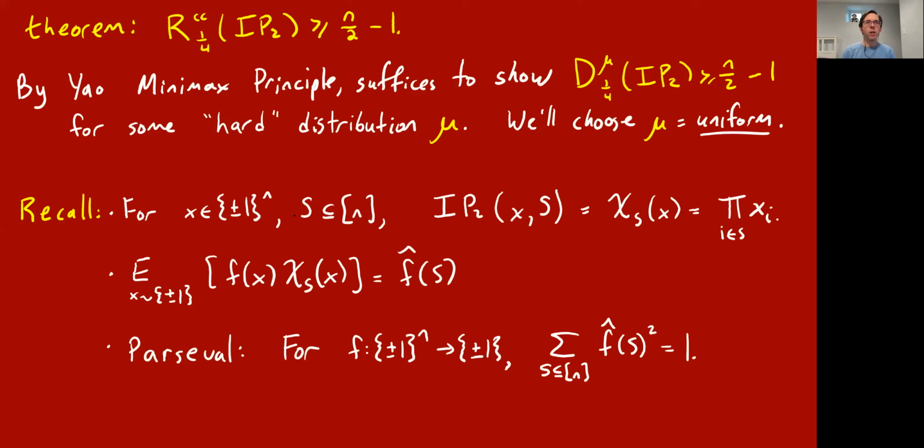So just to recall a few things about this problem, we're going to think about it in this way, where Alice gets a bit string, which is either plus or minus 1 to the n, and Bob gets a subset of the inputs s, and their task is to compute this Fourier character, which is the product over the reals of the s bits of x.